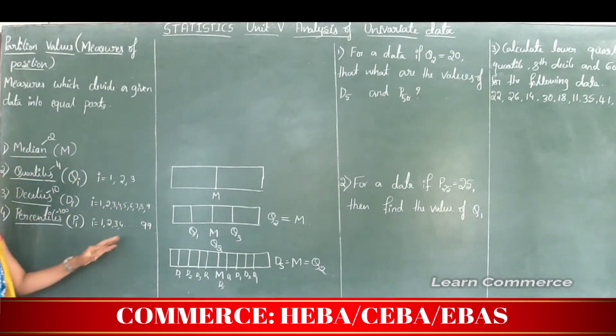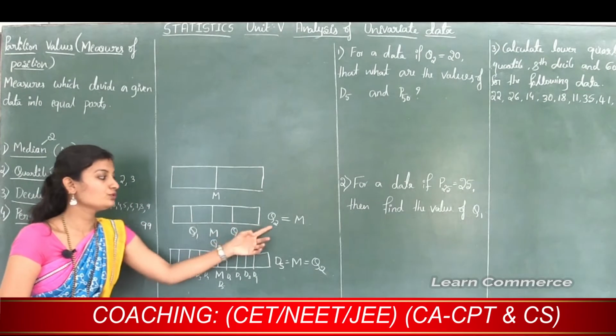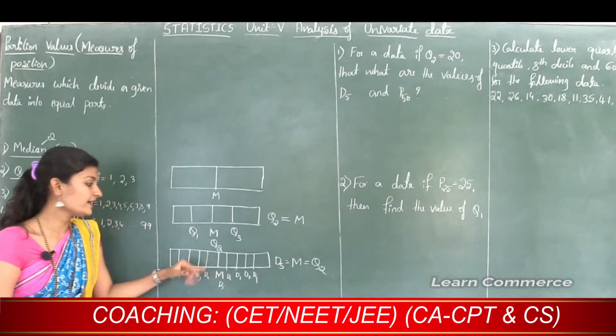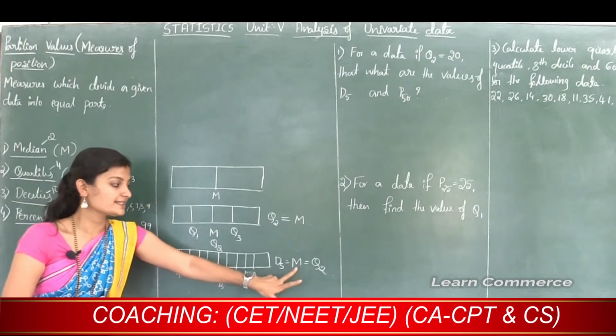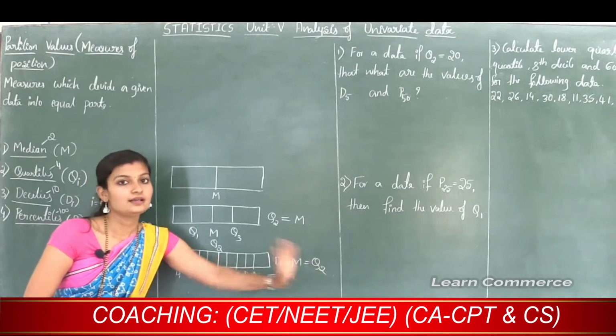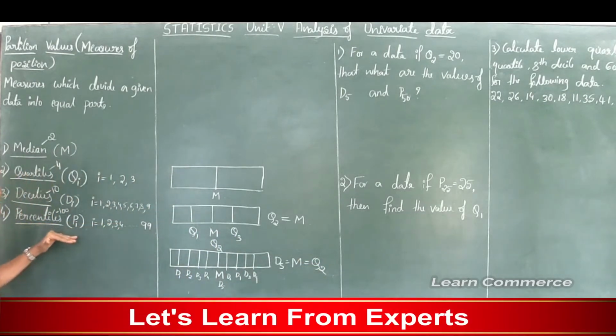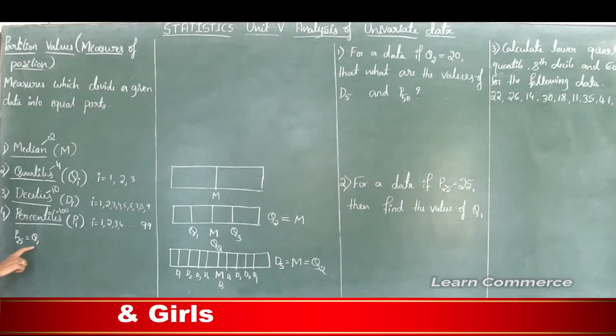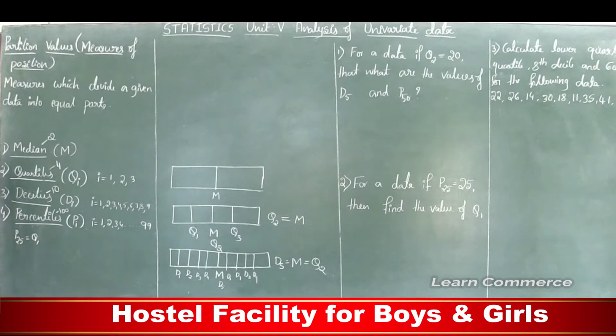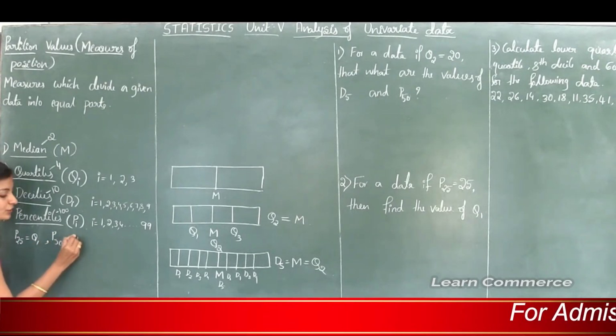But see, in a quartile, Q2 is same as median. In a decile, D5 is same as median and same as Q2. Like that, in a percentile, P25 is same as Q1. Q1 is nothing but first quartile or lower quartile. Then P25 is Q1, P50 is Q2.